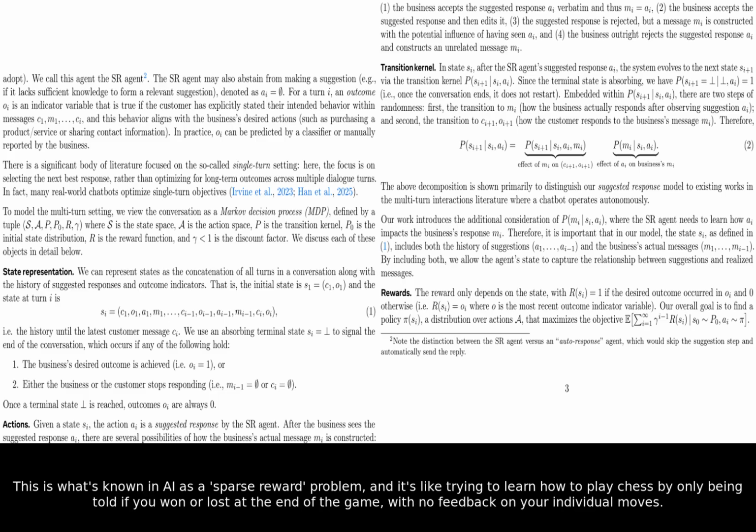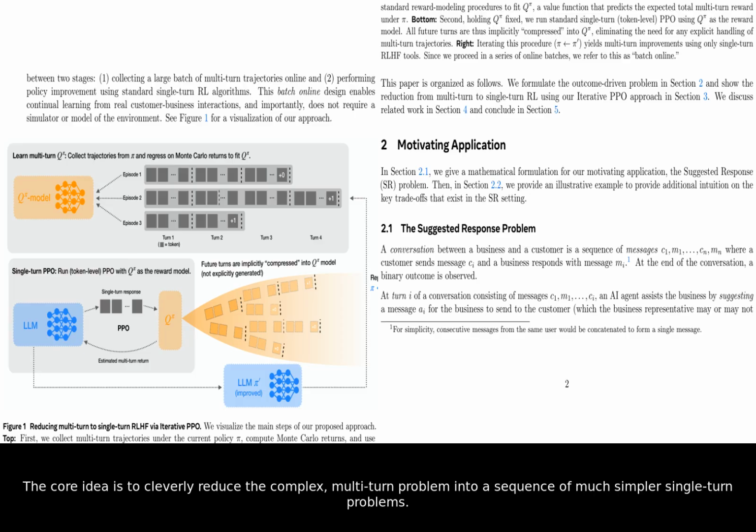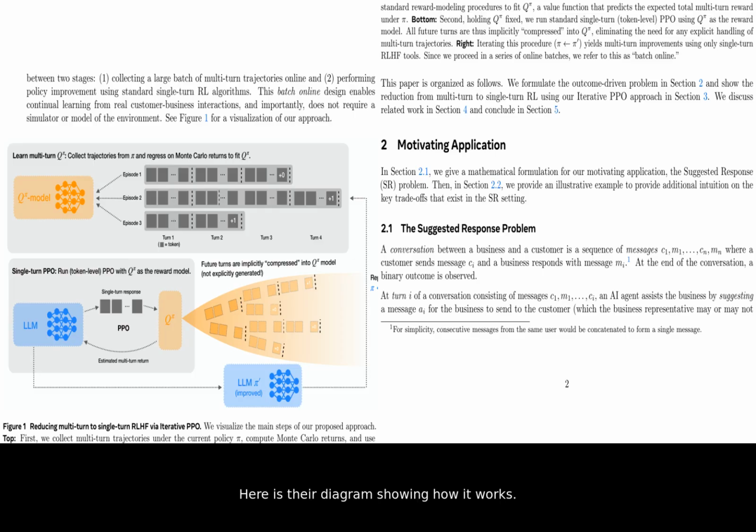This is what's known in AI as a sparse reward problem, and it's like trying to learn how to play chess by only being told if you won or lost at the end of the game, with no feedback on your individual moves. To solve this, researchers at Meta developed a new technique they call Iterative PPO. The core idea is to cleverly reduce the complex, multi-turn problem into a sequence of much simpler single-turn problems. Here is their diagram showing how it works.